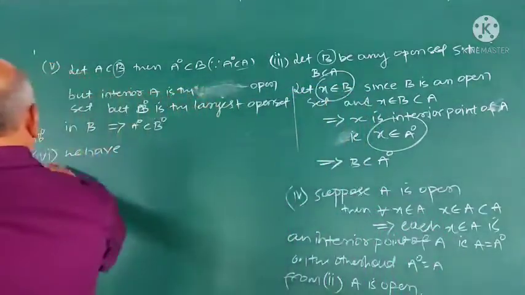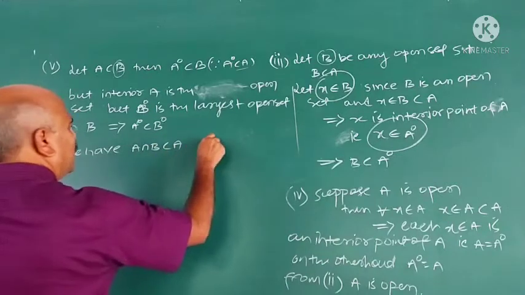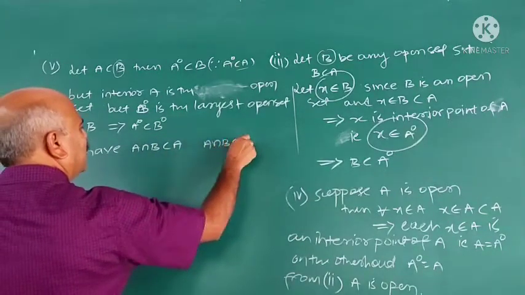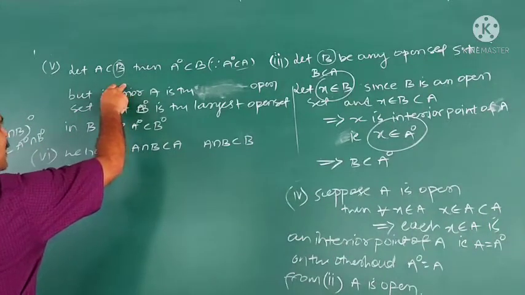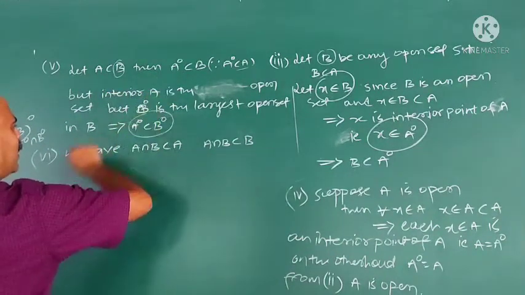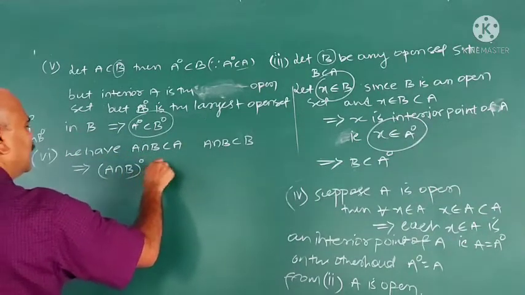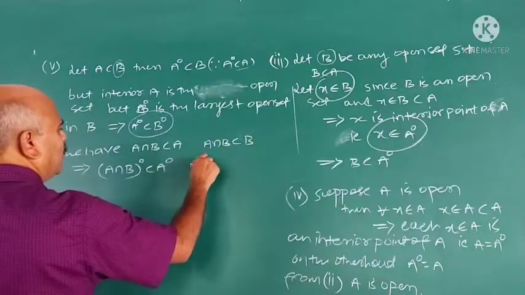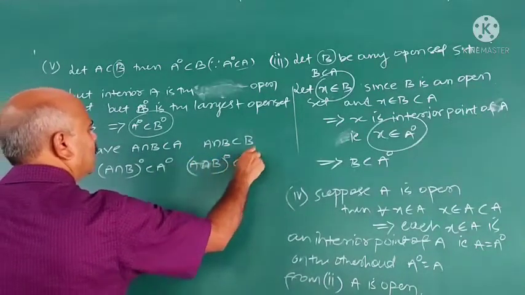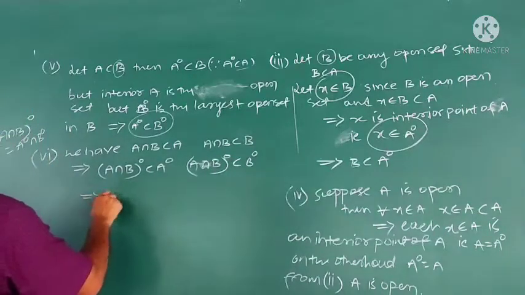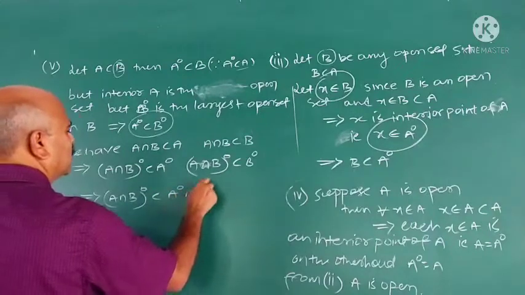For that, sixth one, we have A intersection B is contained in A, and A intersection B is contained in B. From this, if A is contained in B, interior A is contained in interior B. So interior of A intersection B is contained in interior A, and interior of A intersection B is contained in interior B. This implies interior of A intersection B is contained in interior A intersection interior B. This is the first part.